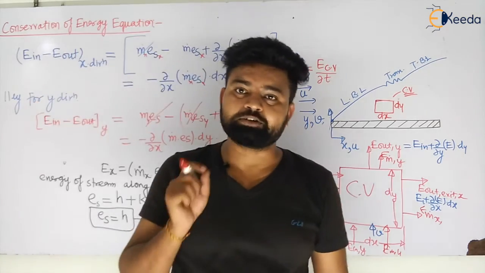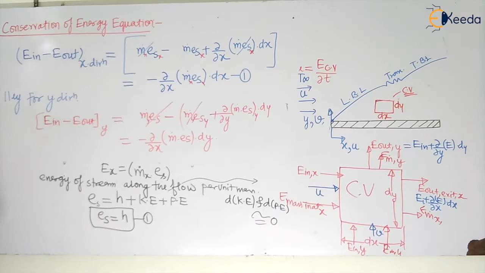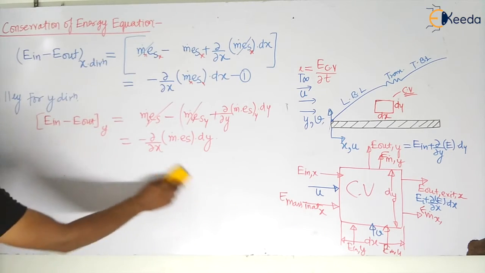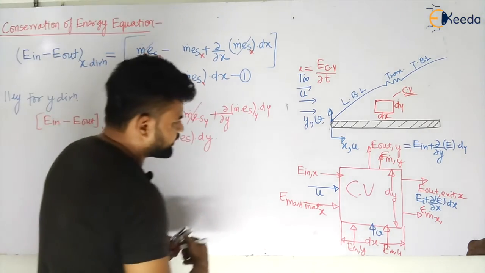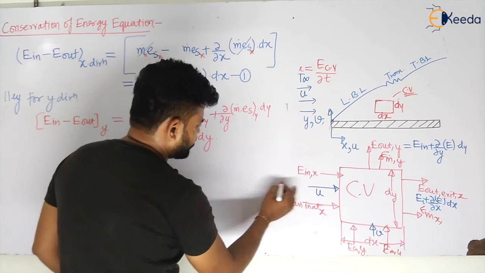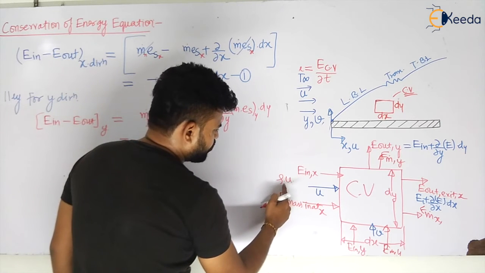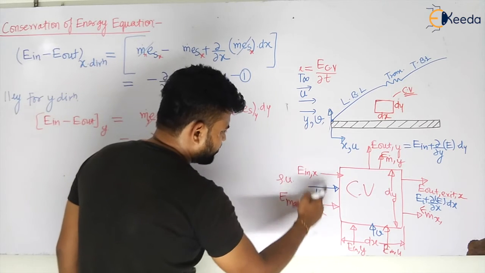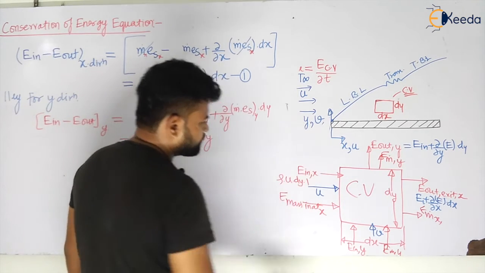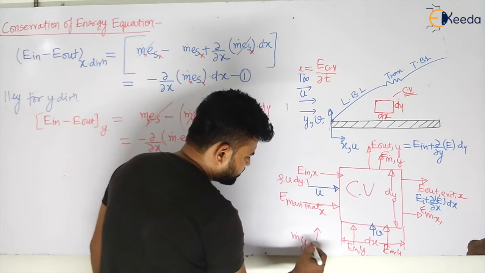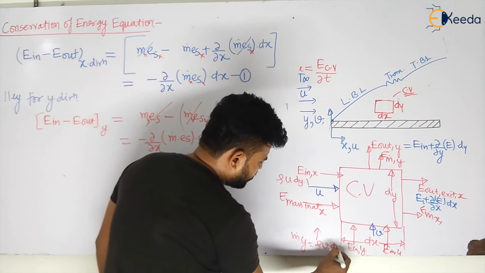Let us combine all terms and put all the values. What I will have, let us see. So if I see in the x direction, what is the mass flow rate in the x direction, my dear students? That will be given by what? Mass flow rate in the x direction will be given by rho into u into area. What will be the area? Dy into 1, my dear students. What will be the mass flow rate in the y direction? Mass flow rate in the y direction will be given by rho into v into dx into 1, my dear students.